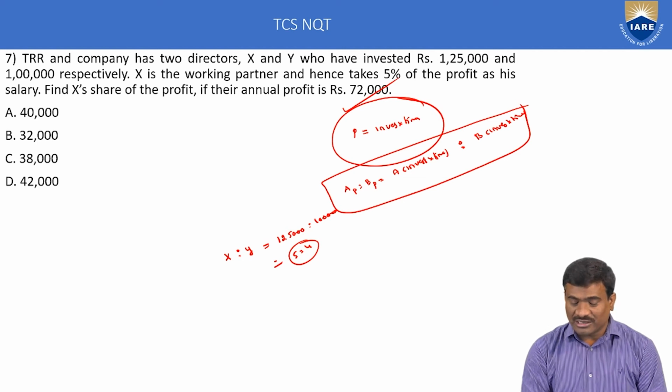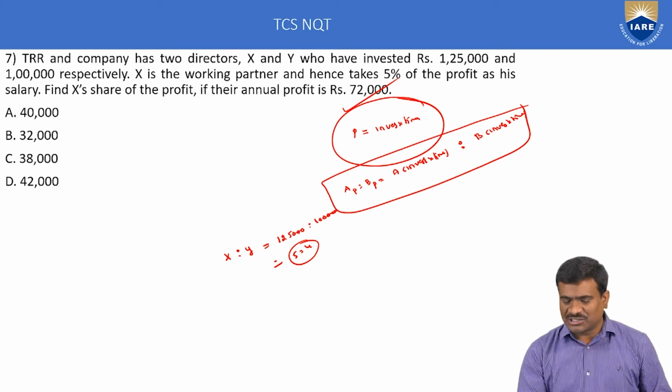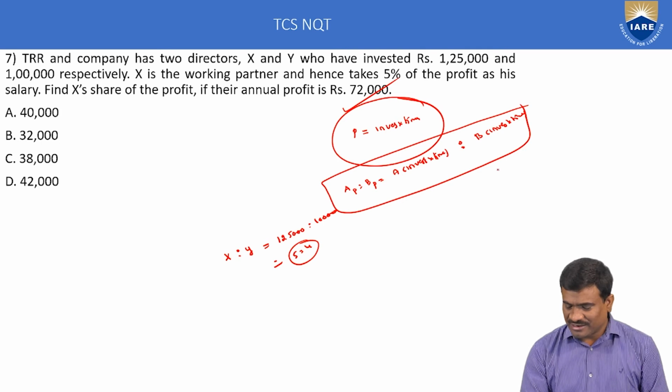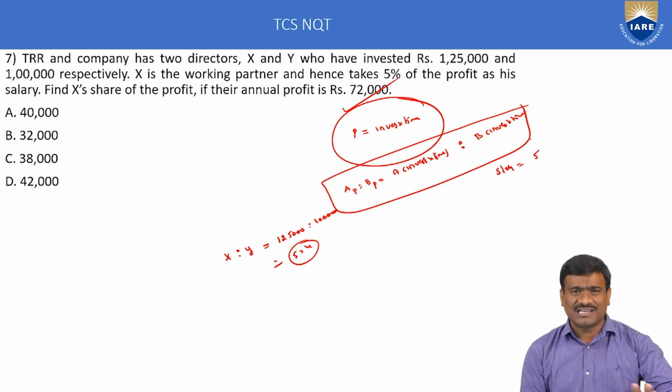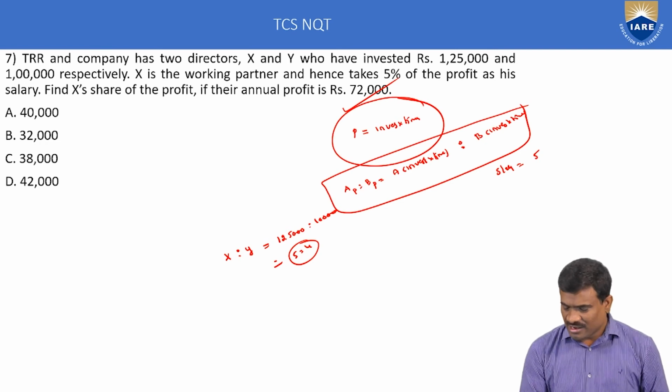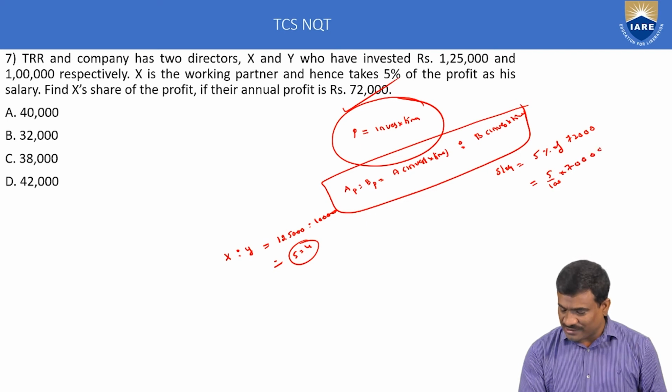But X is the working partner and hence takes 5% of the profit as his salary. So calculate 5% of 72,000, the salary amount of X, which is extra because X is a working partner. Salary amount is equal to 5% of 72,000, is equal to 5 by 100 into 72,000.